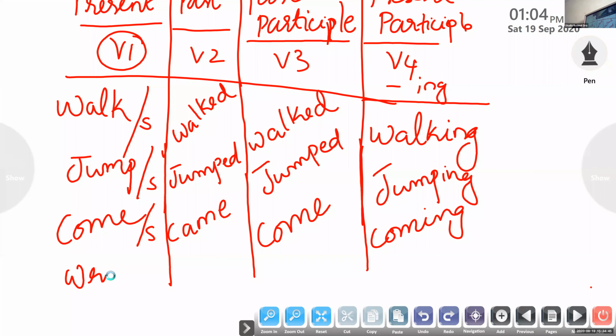And another word. Write or writes. Past form? Wrote. Very good. And past participle form? Written. Very good. And the present participle form?